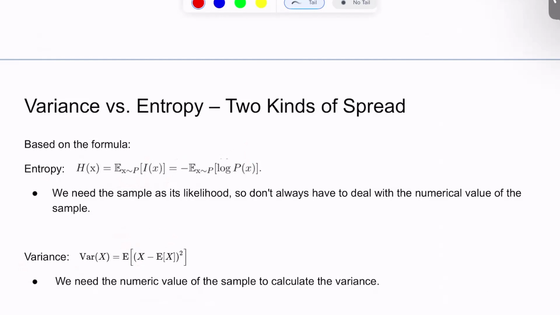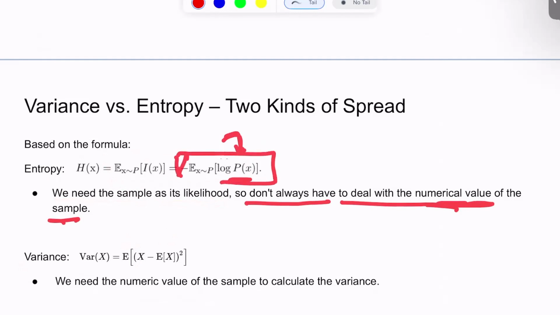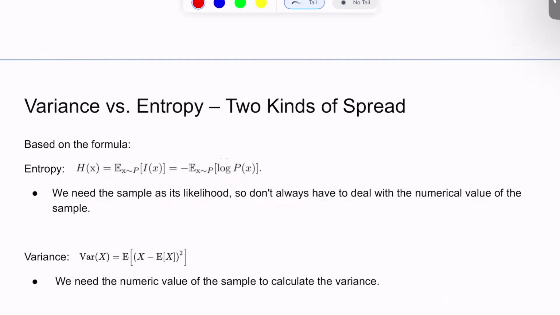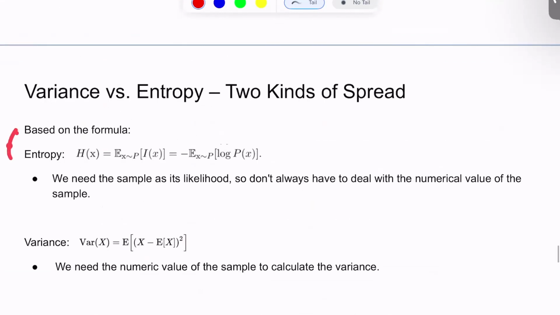Now, if we have a closer look, we can observe that for entropy we only need the samples' likelihood. So we don't always have to deal with the numerical value of the sample. We only need the probability for the samples, and that is enough for us to calculate the entropy. On the other hand, for the variance, we actually need the numerical values in order to calculate the mean and the deviation so that we can get the variance. So this is the very first difference based on the mathematical formula: we necessarily require the numerical values for the sample, as compared to when we're calculating entropy, where we are just dealing with the probability values.